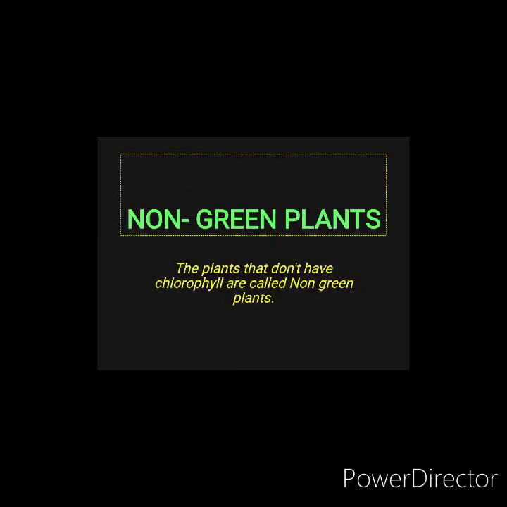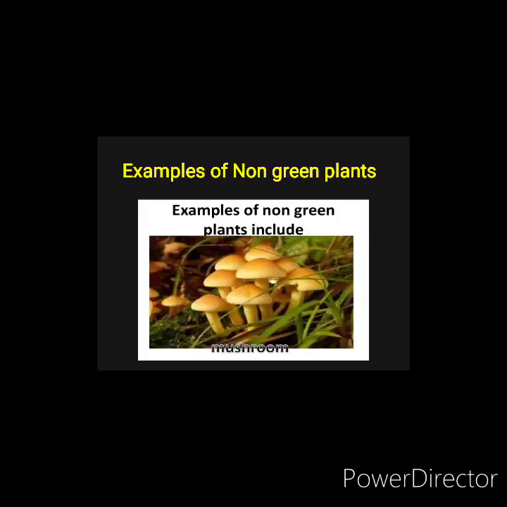Now let us learn about the non-green plants. So what are non-green plants? The plants that do not have chlorophyll are called non-green plants. So this green pigment is not there in the non-green plants. So they cannot make their own food, as we know that chlorophyll helps in preparing food. But as the non-green plants do not have any chlorophyll, they cannot prepare their own food. So they depend on other dead and decaying plants and animals to get their food.